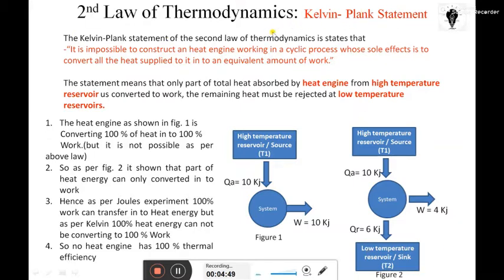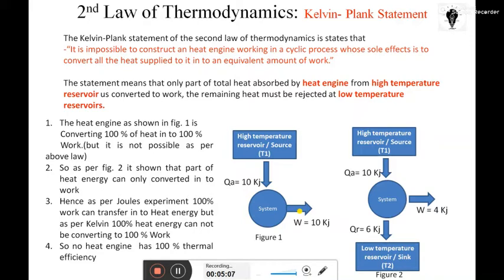The second law of thermodynamics, the Kelvin Planck statement, says it is impossible to construct an engine working in a cyclic process whose sole effect is to convert 100% heat energy into 100% work. It is not possible. That is what the second law of thermodynamics says.